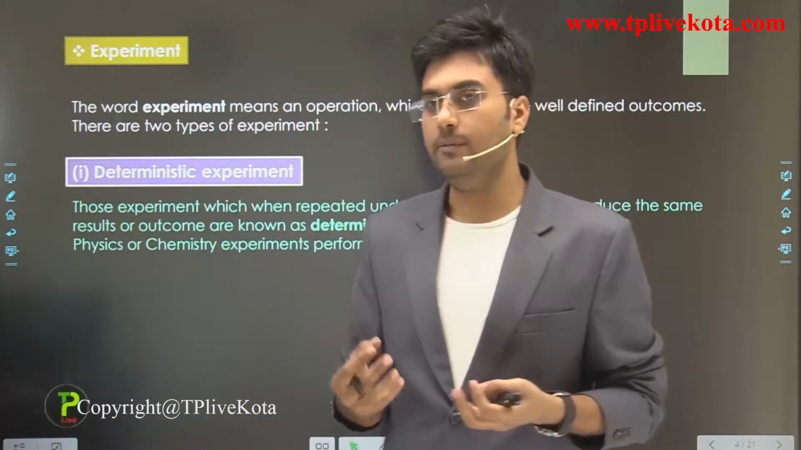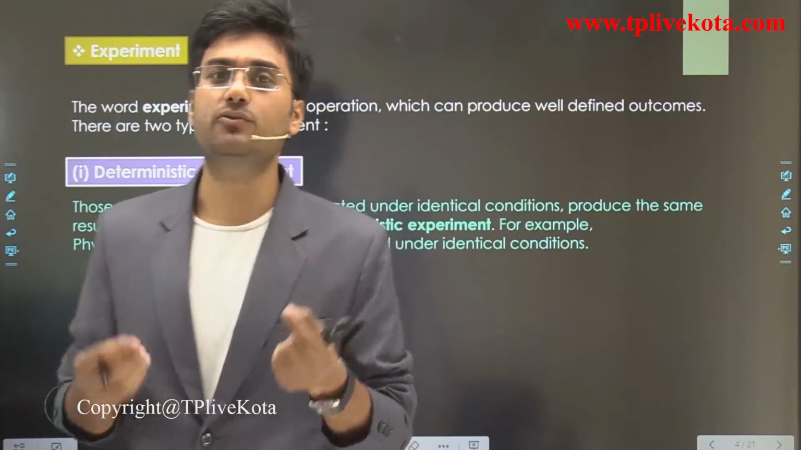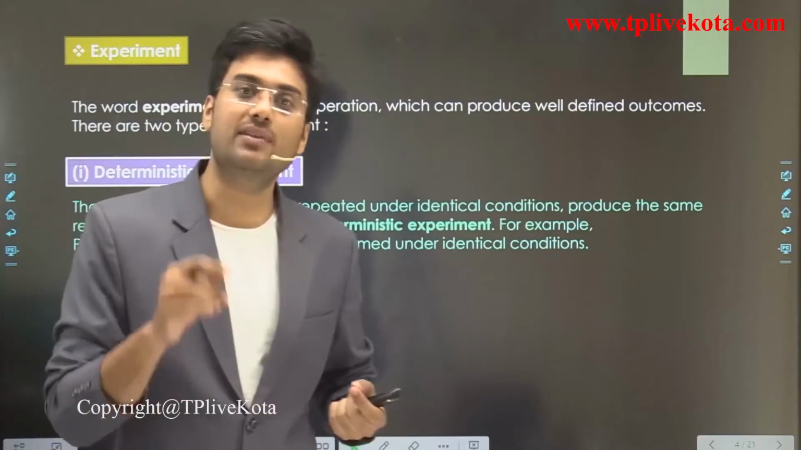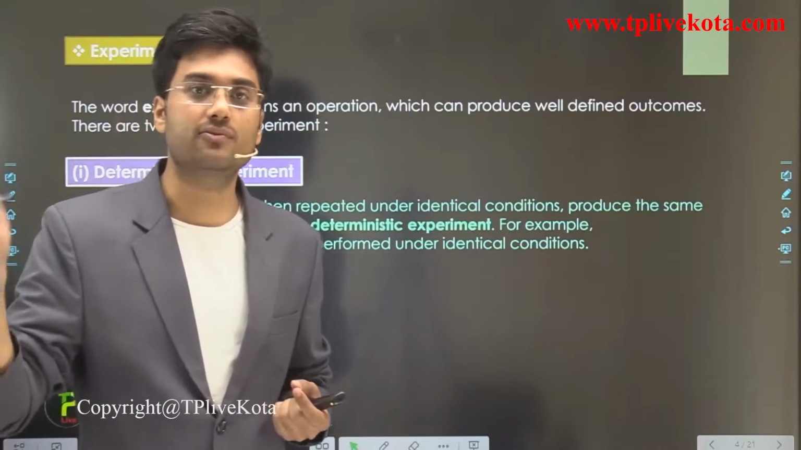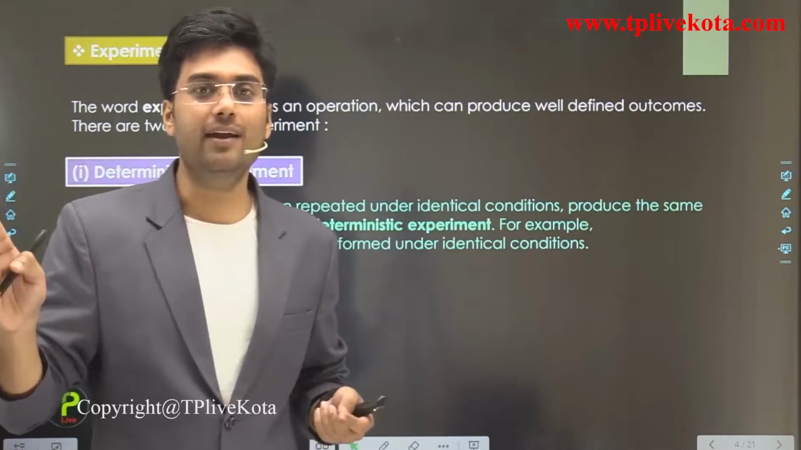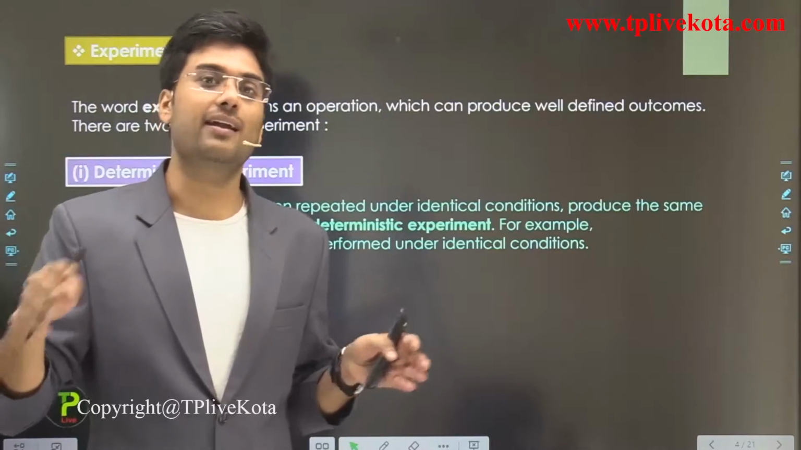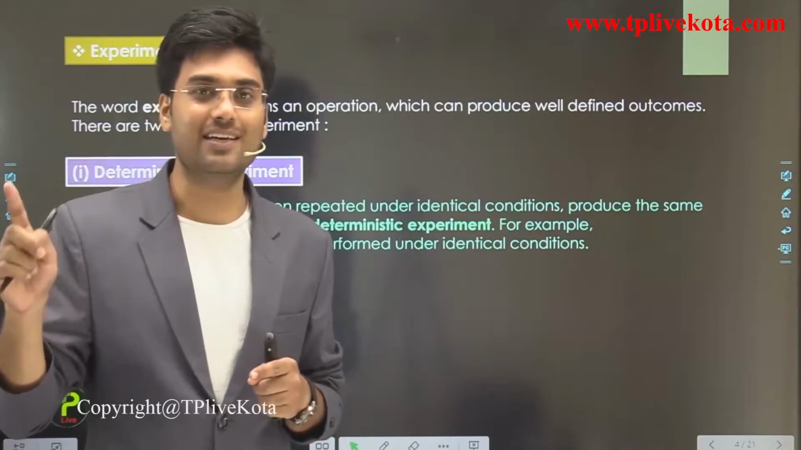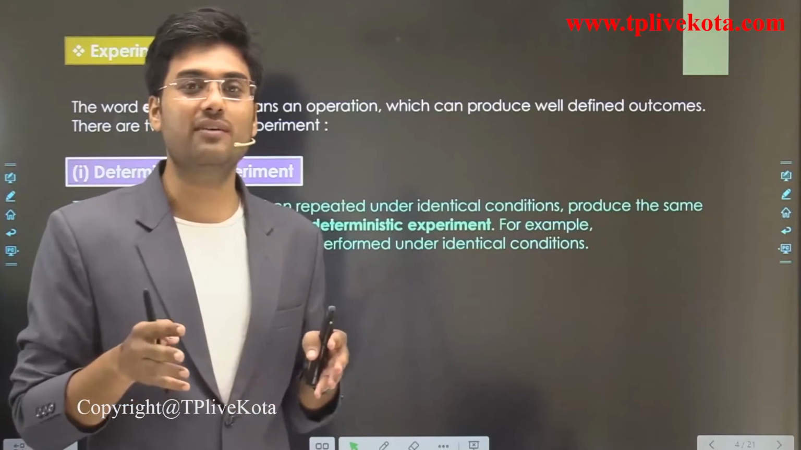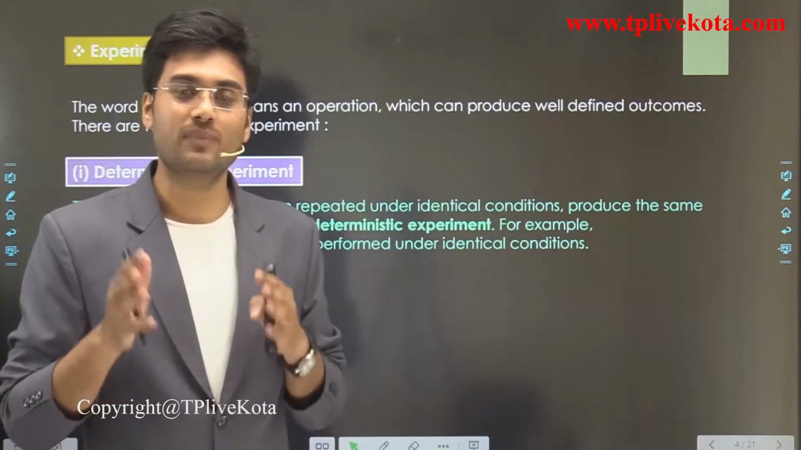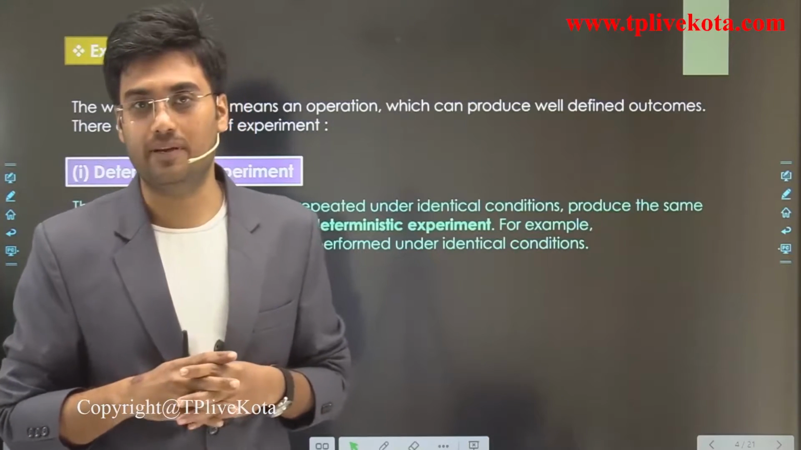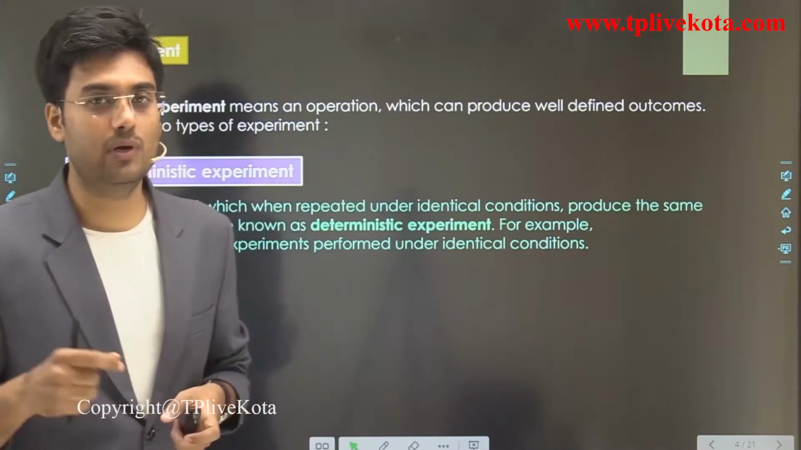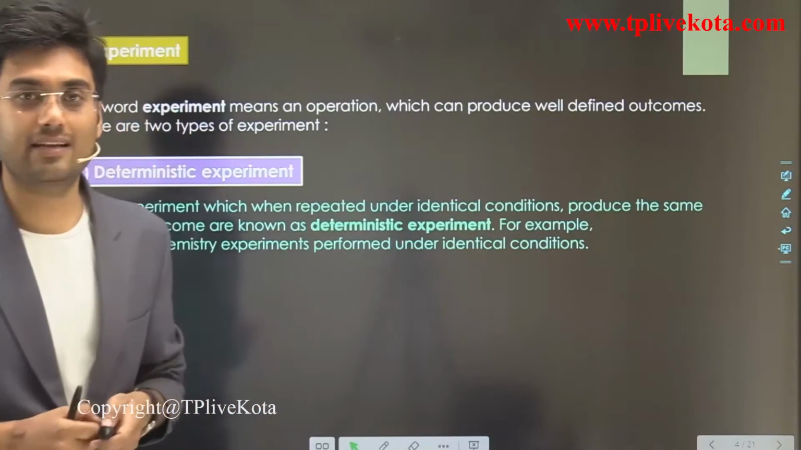And for example, if we add 2 plus 5, this is also an experiment, and we know that the result is always 7. If we add 2 plus 5 in Kerala, it is 7, and if we add 2 plus 5 in Rajasthan, that should also be 7. So this is a deterministic experiment. Clear? I hope you understand deterministic experiments.